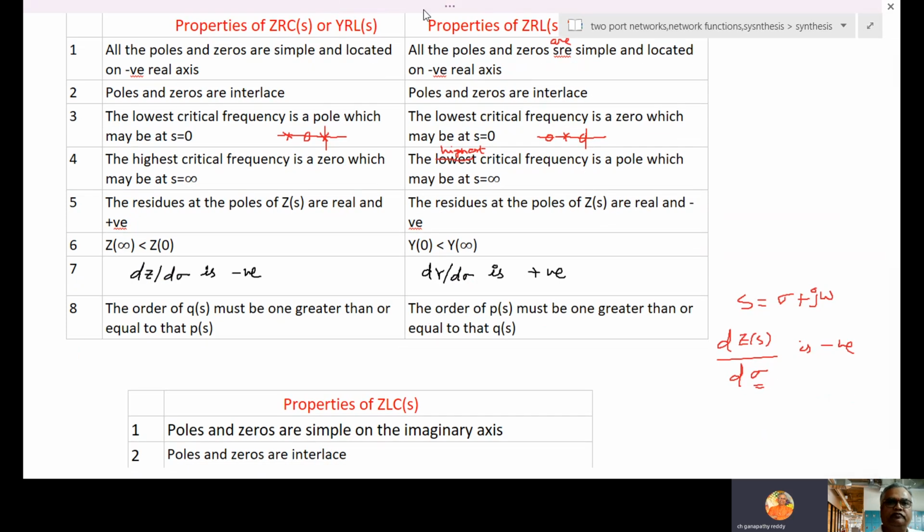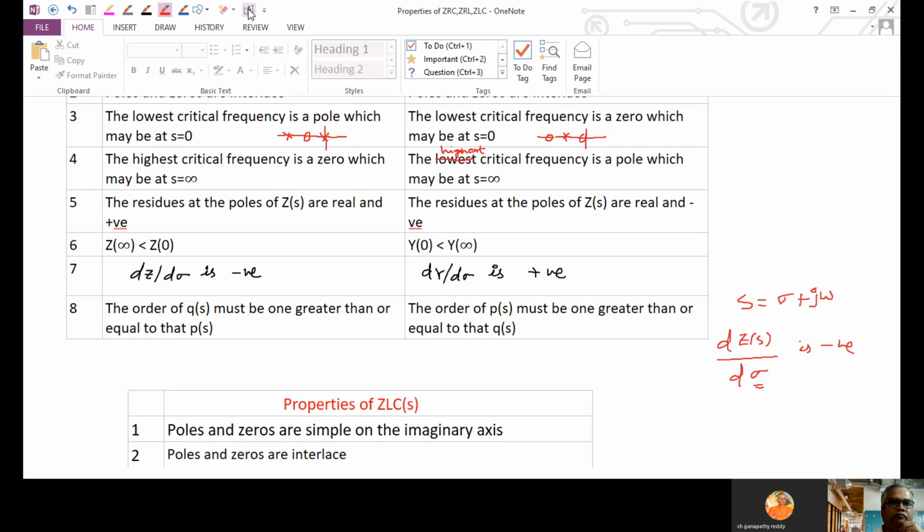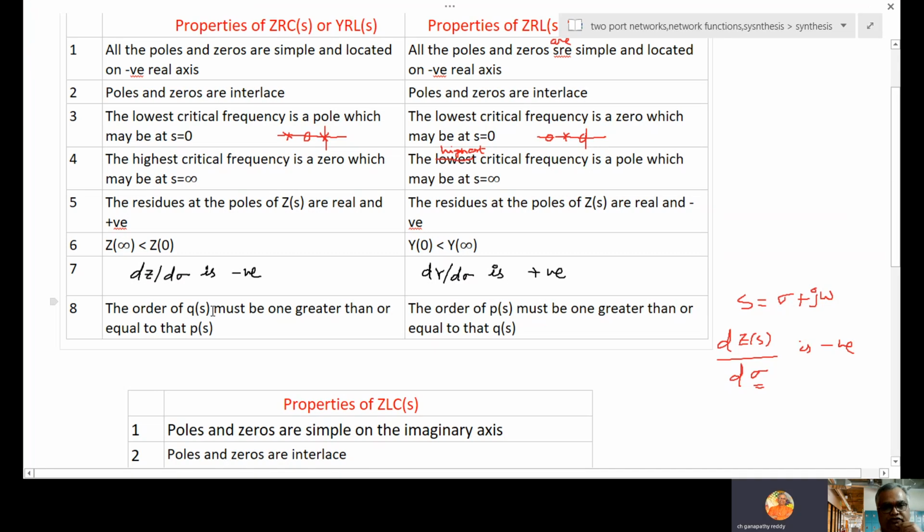The order of Q(s) must be 1 greater than or equal to that of P(s). So any network function N(s) is represented in the form of P(s) by Q(s). Order means the highest power of s. So the order of Q(s) must be 1 greater than or equal to that of P(s). P(s) is in the numerator, Q(s) is in the denominator. So it is like this.